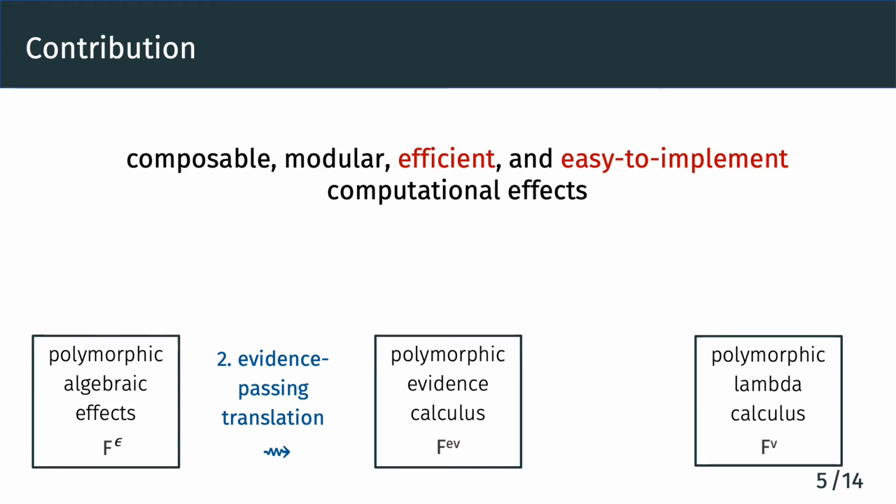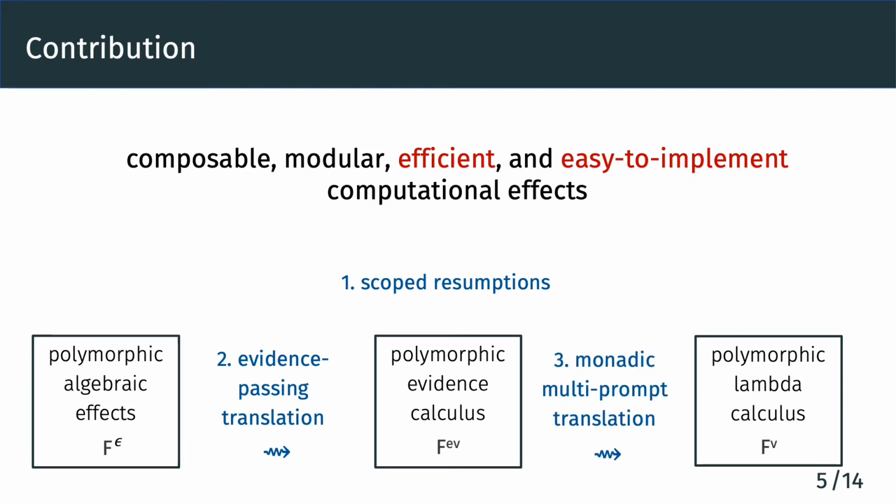In particular, the coherence of evidence translation turns out to only be preserved under scoped resumptions. Finally, we define a monadic multi-prompt translation from the evidence calculus to the polymorphic lambda calculus. Combining these two translations, we get an implementation of algebraic effects upon plain polymorphic lambda calculus and thus requires no special runtime support. We have proved soundness and coherence of the translation.